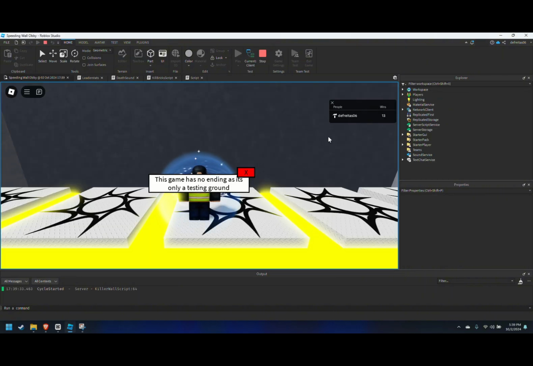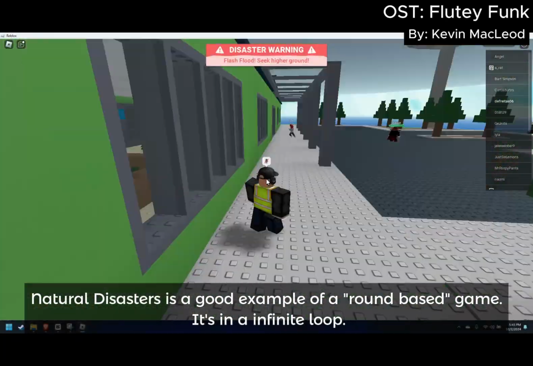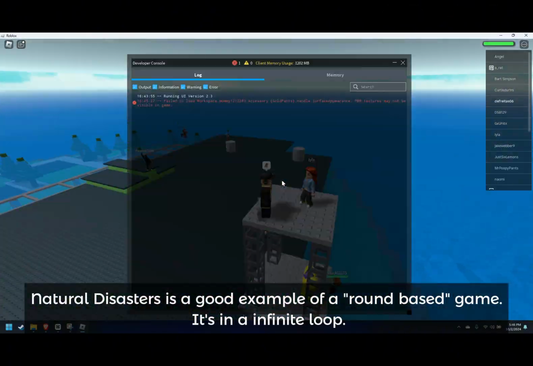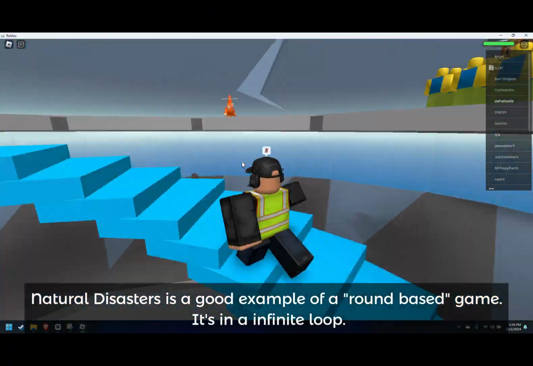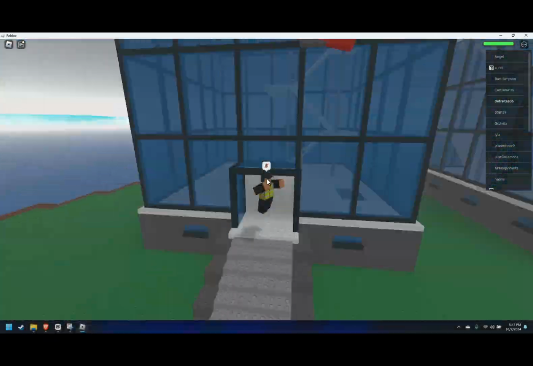Now I was getting tired of obbies and wanted to make a new type of game. I decided it was best if I learned how to make round-based games, but because BrawlDev has tutorials on how to script, and not how to make and format games, I had to get a little bit creative.